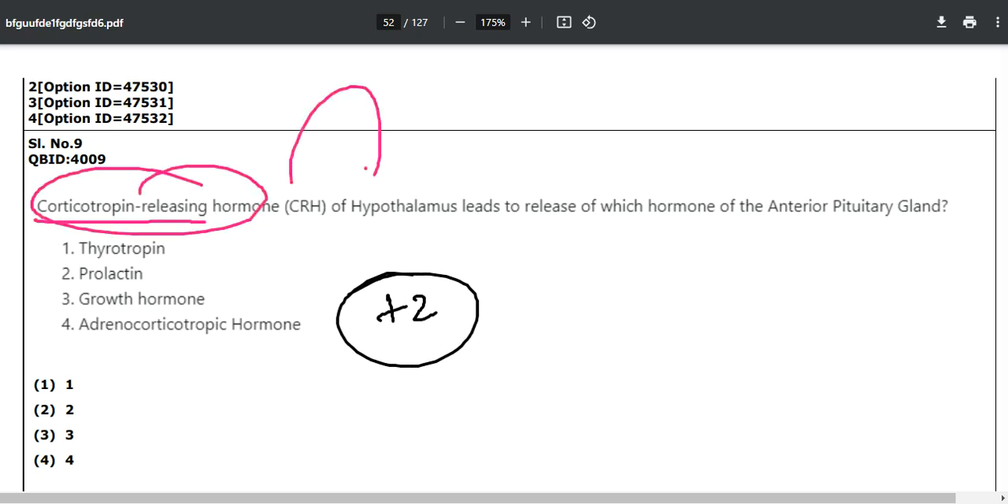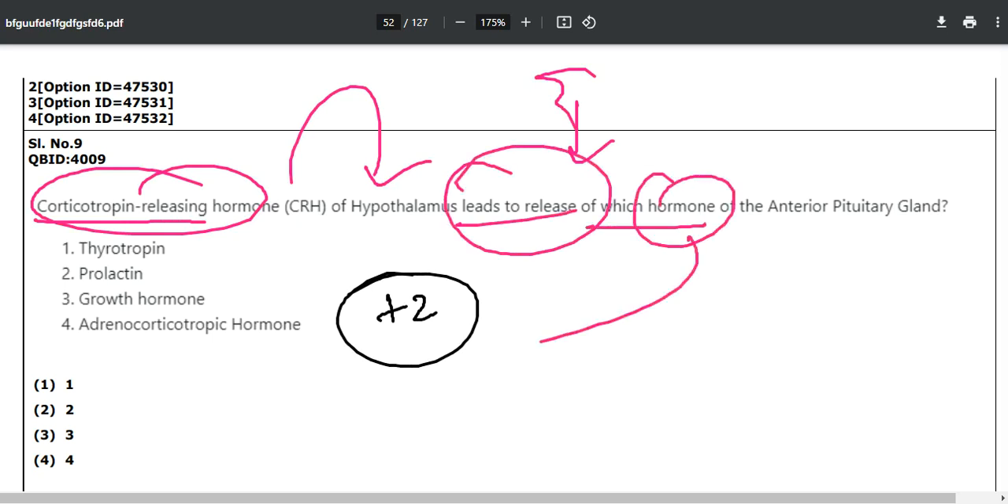Corticotropin releasing hormone of hypothalamus, we have seen the diagram just now, leads to release of which hormone? It leads to the ACTH hormone of the APG.